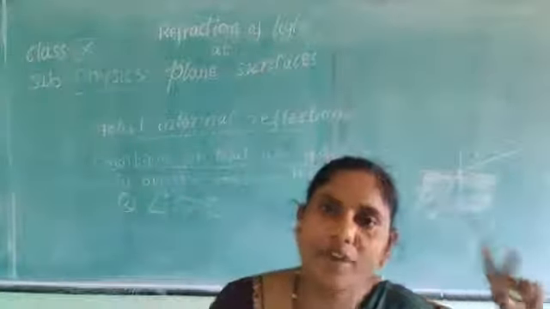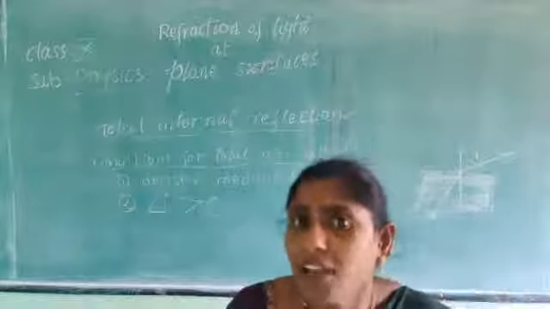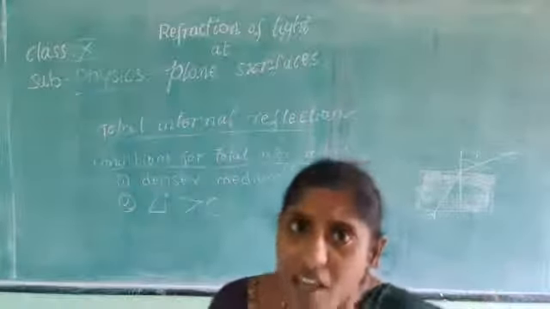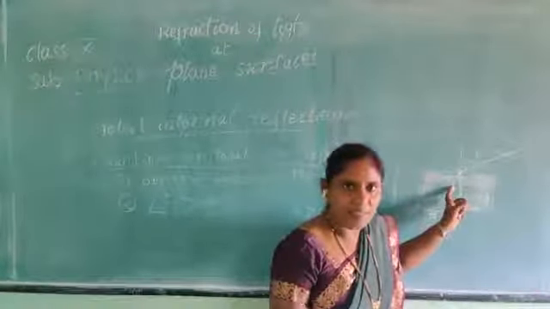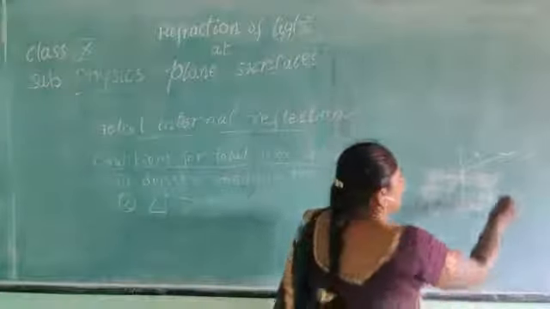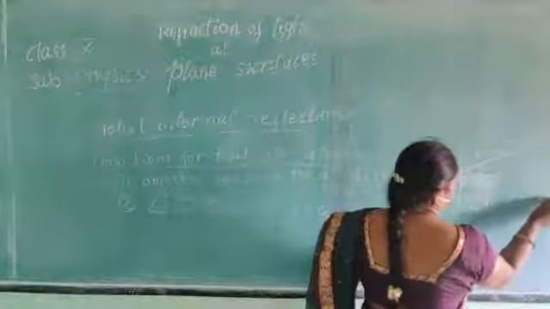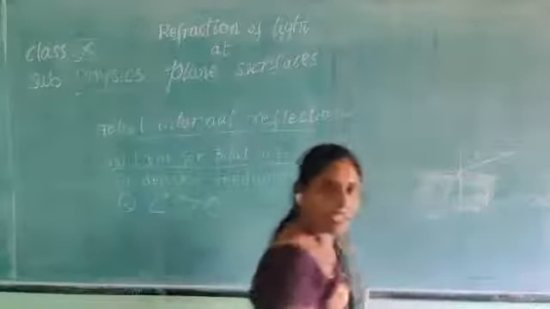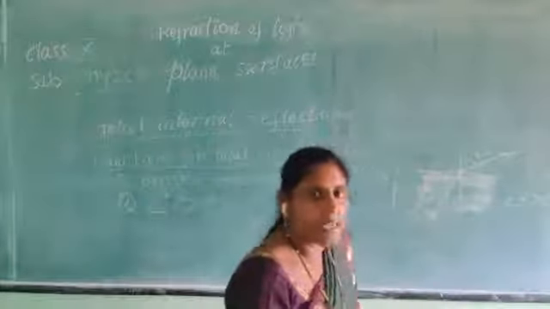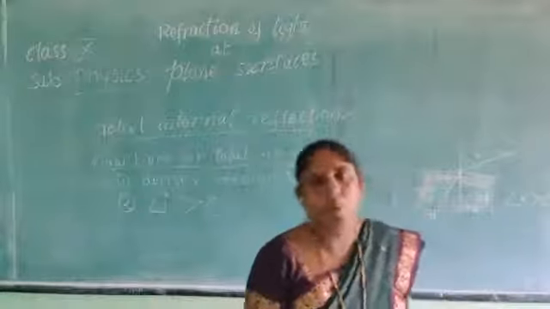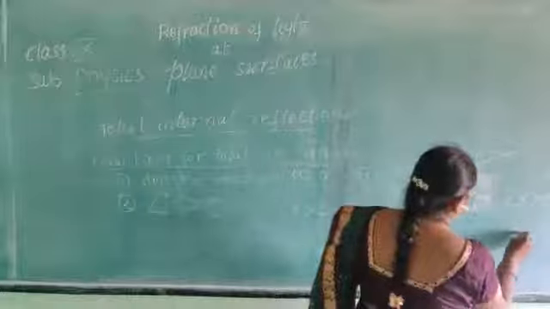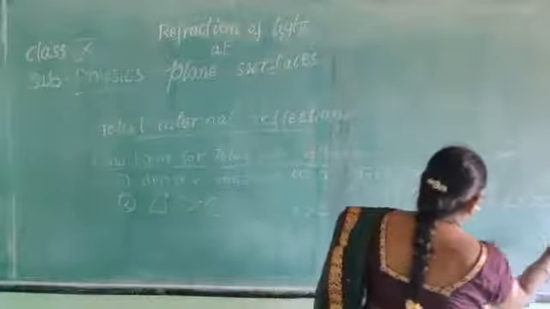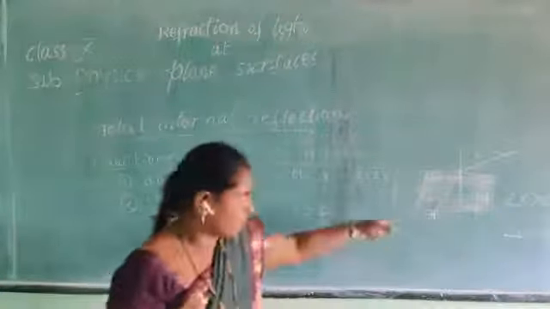When it is bending away from the normal, when we compare the angle of incidence and the angle of refraction, the angle of refraction is greater than the angle of incidence. Did you understand, children? In this case, the angle of refraction is greater than the angle of incidence. But in the previous case, when a light ray enters from a rarer medium to a denser medium, it bends towards the normal. There, angle i is greater than the angle of refraction. So these are the two cases.